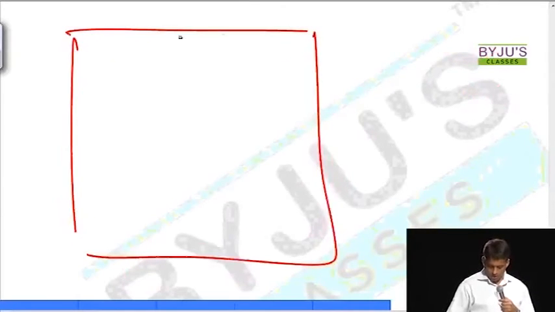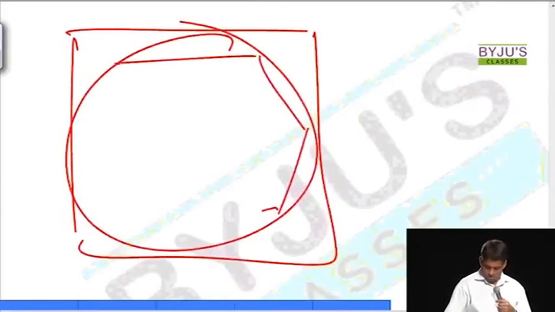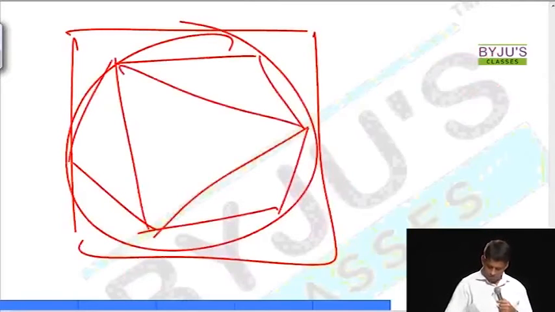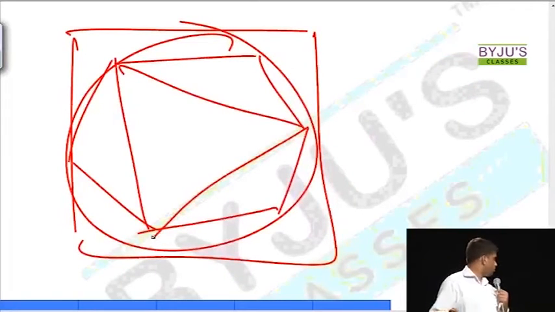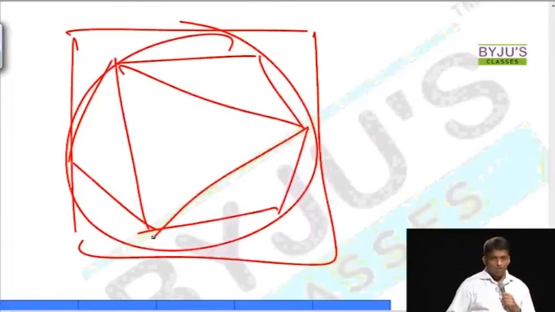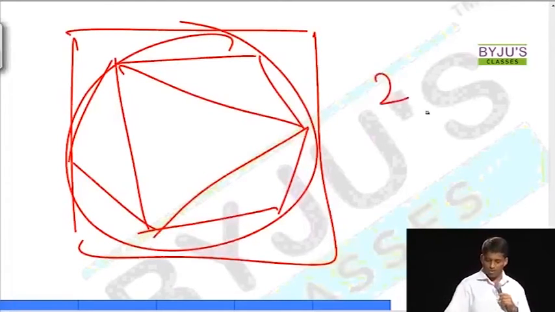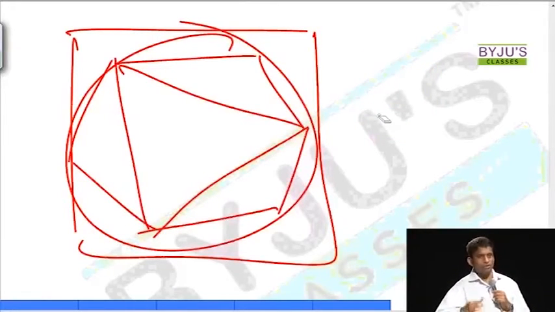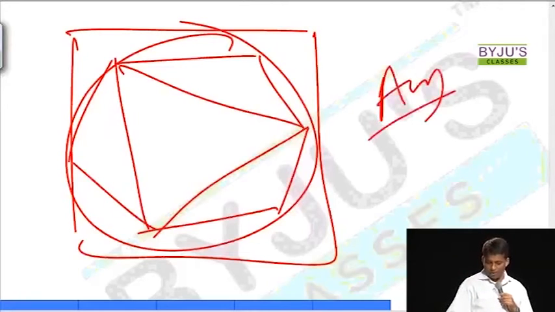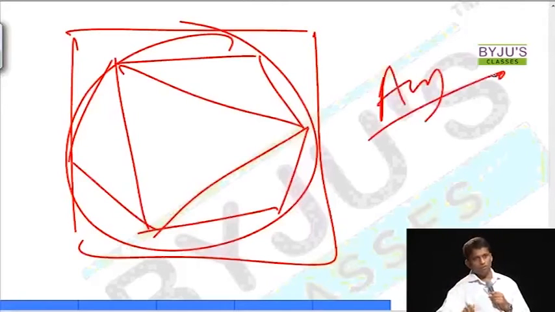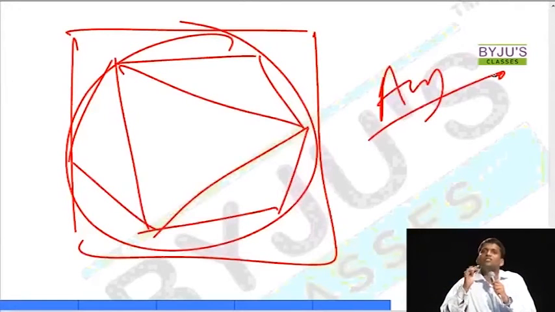So, regular diagram, so you might think, okay, this is not the diagram. The diagrams can be as complex as you have a square, you have a circle, you have a hexagon, you have an equilateral triangle. Most of the times, it's not that all of them will be put together. That's too high a level. Most of the times, it's just 2 of them together. Any 2. Take any 2 and make your question. That's how you should learn. Expect any 2 diagram out of this, put them together. Make it look complex. But the fact is, it can never be complex.